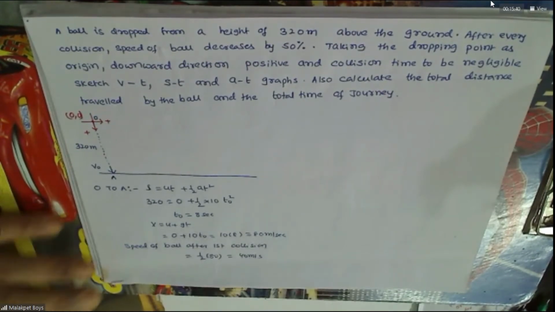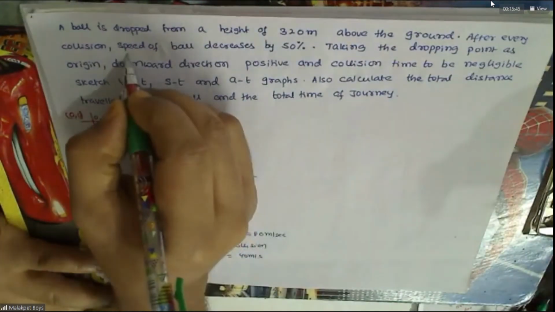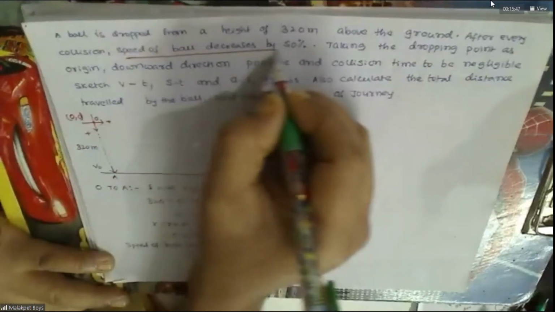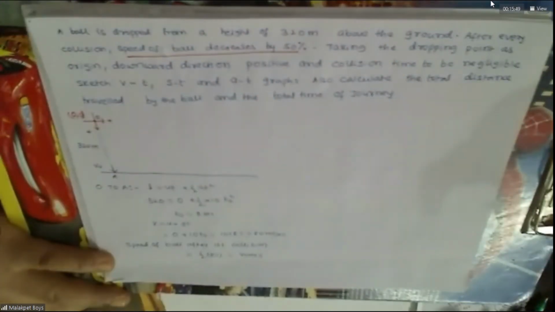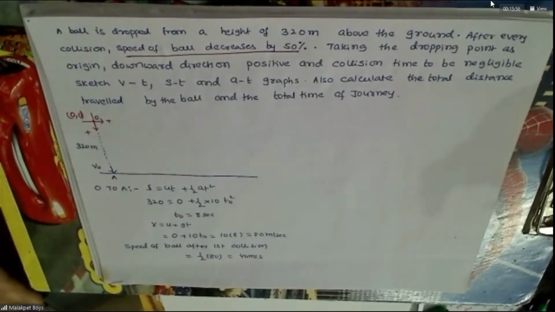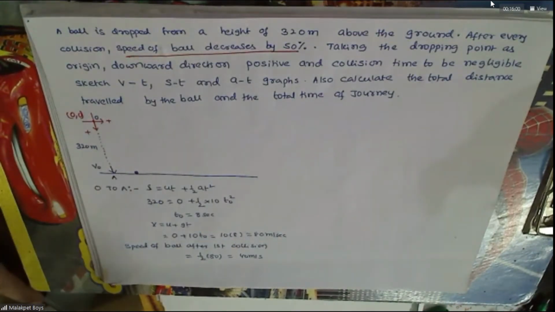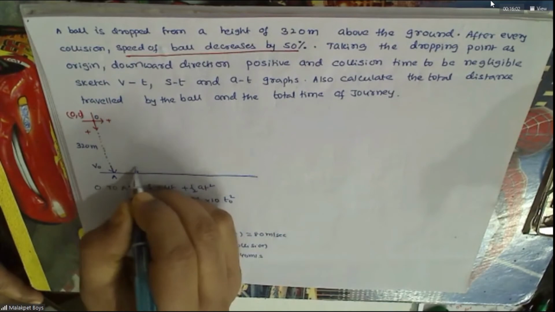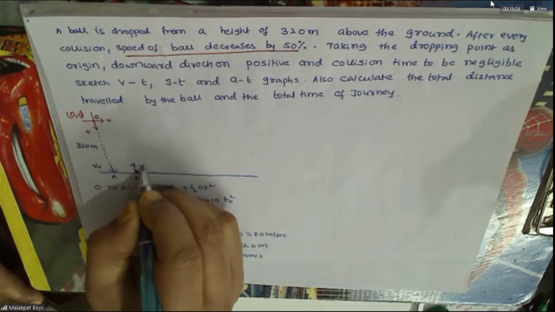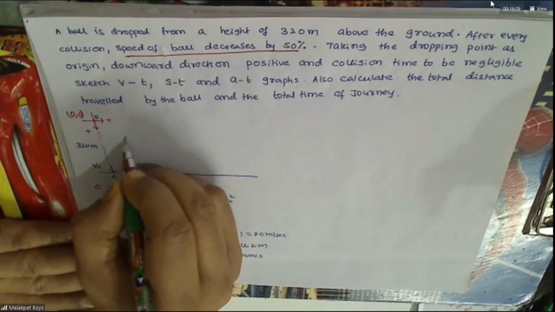You can check that. The speed decreases by 50%. That means speed will be 50% only, no? Do you agree with this? Yes, sir. That means again the ball will rise from here with the speed of V1, because speed is less, it cannot reach that much height.